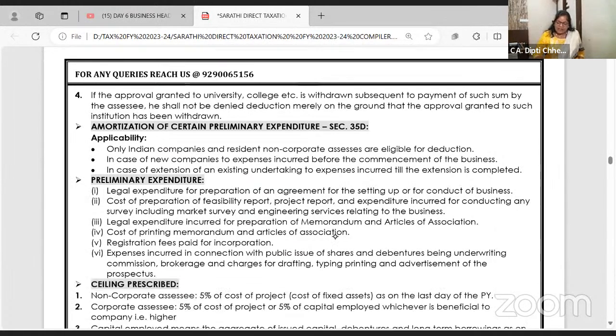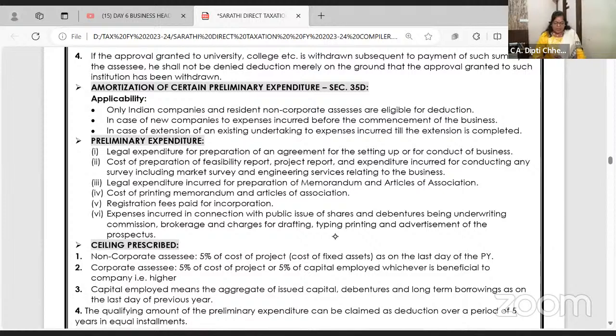Just read it. Now comes the one which is asked for 3-4 marks many times: preliminary expenses. We all know that suppose if I take over the company in January 23 and I start the business in July 23, what am I doing from January to July? I'm taking the CIN number. You know what is CIN number? Company identification number, the directors' registration number, articles, memorandum drafting, prospectus printing, shares and all, who will be the book builders, who will be the bankers. So a lot of preliminary or pre-operative work is going on.